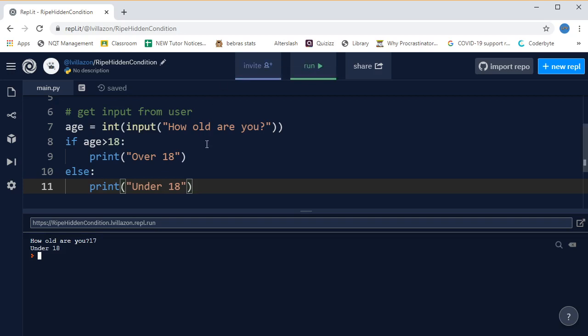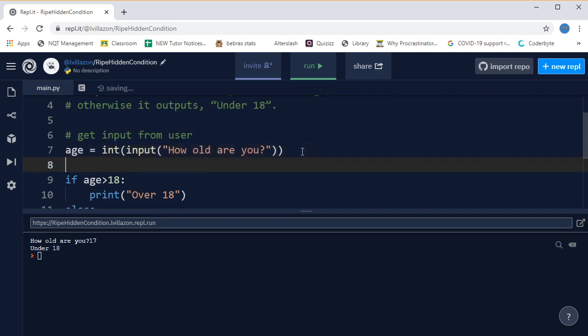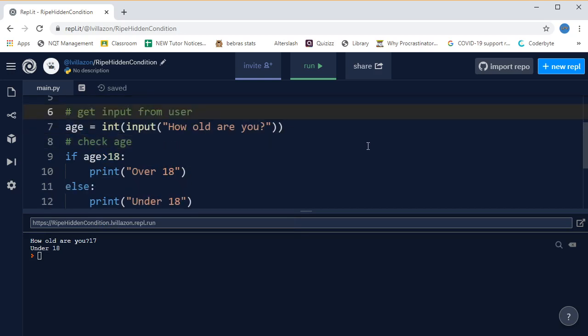And the only thing we have to do now, just to finish this off, is make sure we've annotated our program. So we already put the comment saying get input from user. Let's add another comment here which says check age. That's probably all we need to say there, just to make it clear what we're doing. And then that's challenge 1 complete.